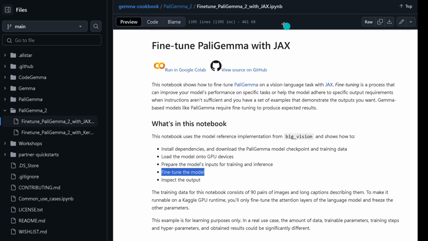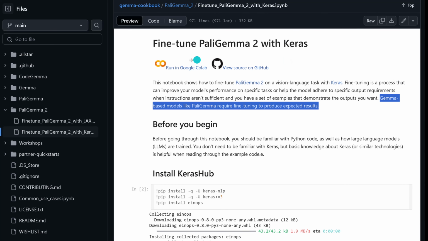You have the complete Python notebook. You also click here and run it in a Colab notebook. You have the complete source available, and also the detailed instructions on how to fine-tune this model. All the detail is available for you. If you are not familiar with JAX, no problem at all. They also have a particular notebook on how to fine-tune PaliGemma 2 with the Keras implementation, Keras 3, beautiful. So whatever you are familiar with, it is available for you.